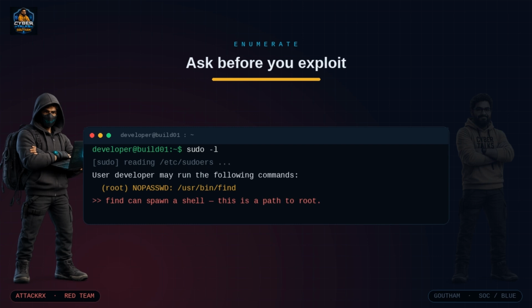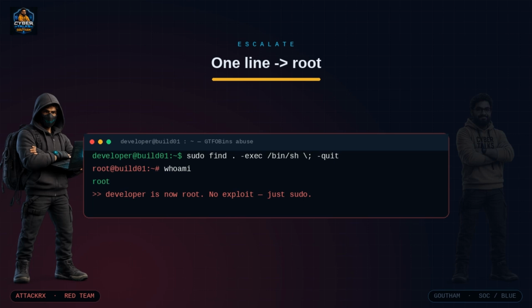As root means the command runs with full administrator power. No password, NOPASSWD, means Linux won't even ask for a password first, and the command it's allowed to run is find, a file search tool. It looks completely harmless. It is the entire breach. Here's why. Find has a feature called -exec. It can run another program for every file it finds.